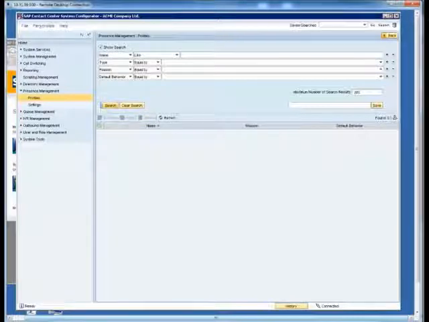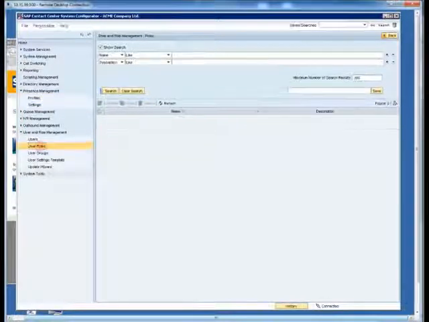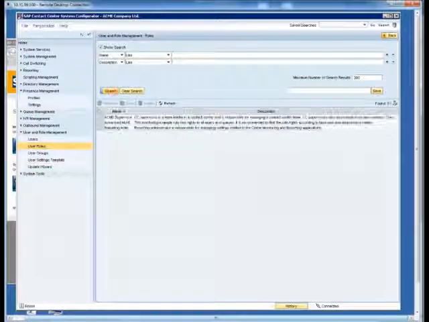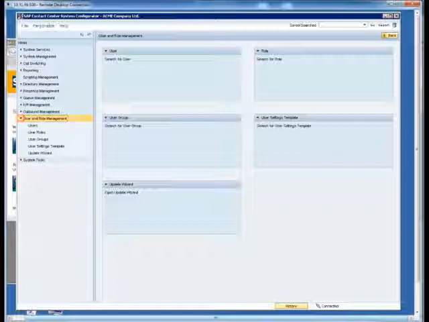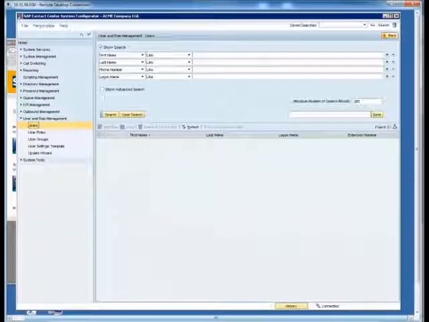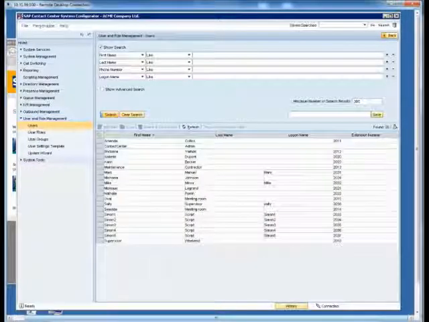Let's move to User and Role Management and look at user roles. We know that other roles are available, but with the current user rights, Sally can only edit the roles to which she has been assigned to herself. In the meanwhile, Sally gets notified by Simon 3 that he has forgotten his password and cannot log in. Let's move to Users and do a search.